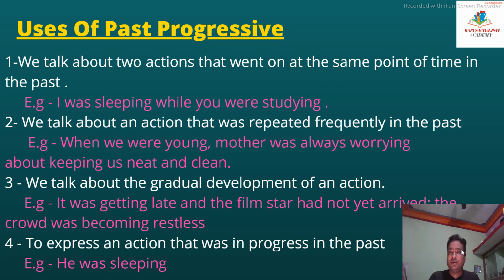Look, a long sentence, but if you know the rule, if you are aware of the fact, it will be very easy for you to solve this long sentence. So look how we are doing it. Two actions, both are happening at the same time. So use past continuous or past progressive. Subject was or were plus ing with the verb.